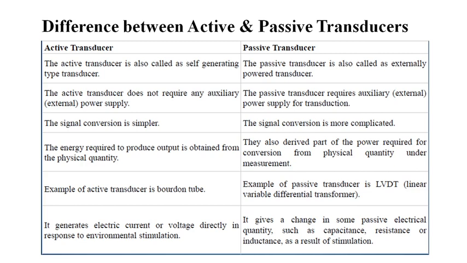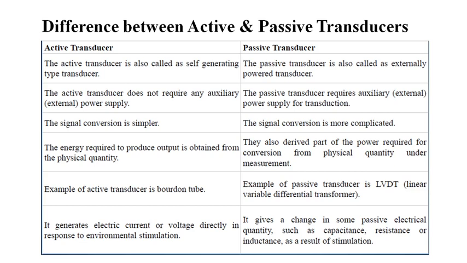An active transducer does not require any auxiliary power supply, while a passive transducer requires an auxiliary, that is external, power supply for the transduction. In an active transducer, signal conversion is simple, while in a passive transducer, signal conversion is more complicated. In an active transducer, the energy required to produce the output is obtained from the physical quantity, while in a passive one, they also derive part of the power required for conversion from the physical quantity under measurement.